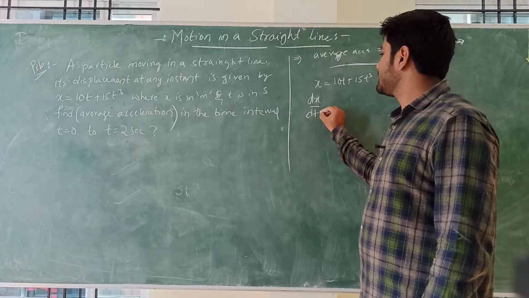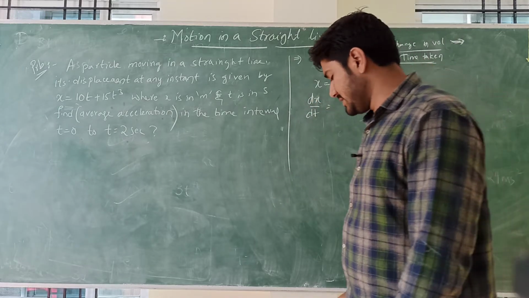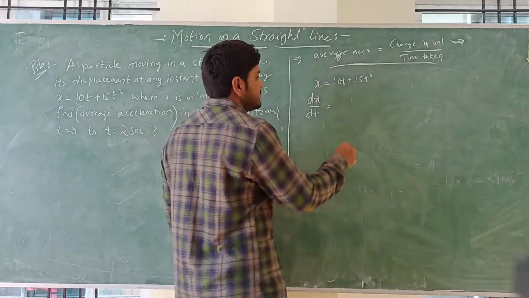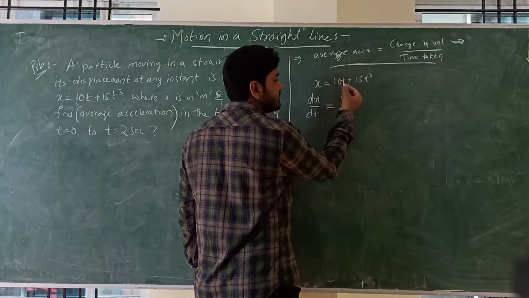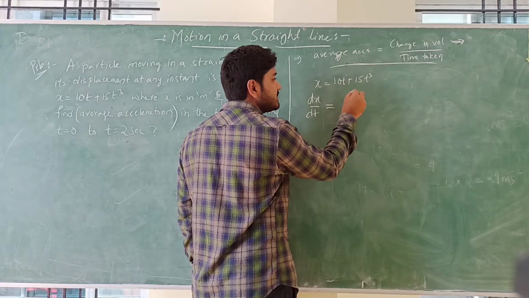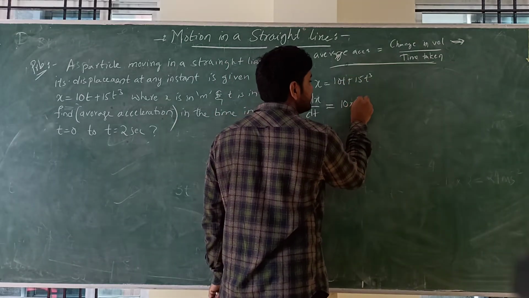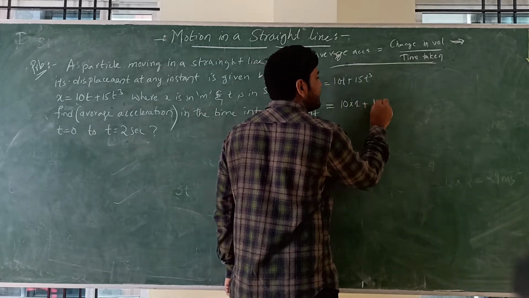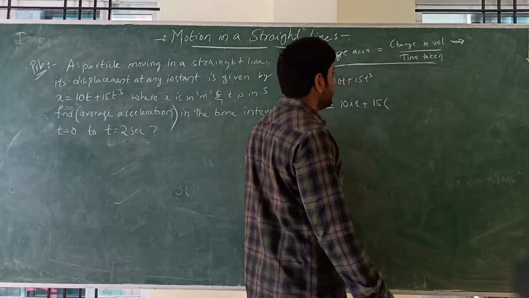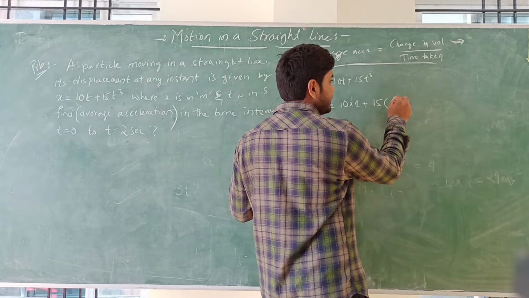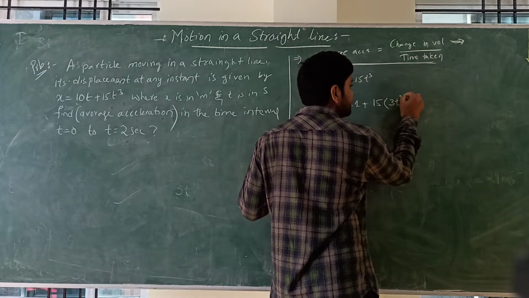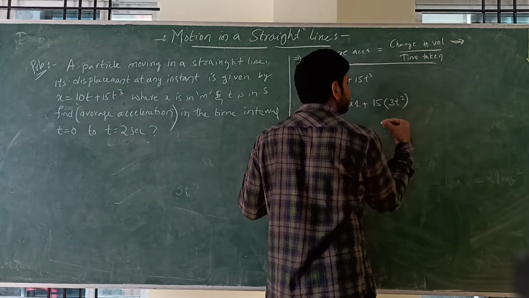dx by dt is equal to, just differentiate it, 10t. Differentiation of t raised to 1 is 1. Therefore 10 into 1 plus 15 into 3 into t raised to 3 minus 1, that is nothing but t squared.